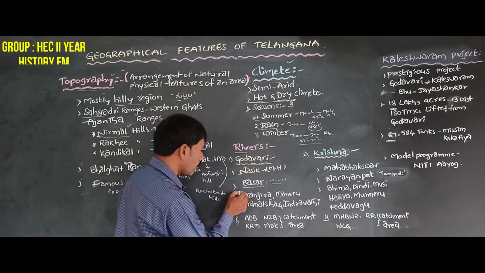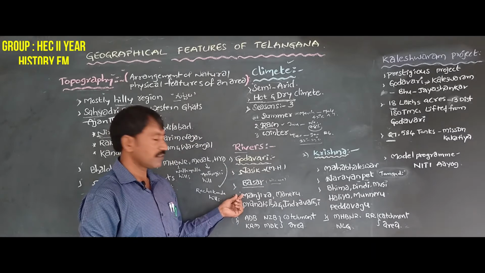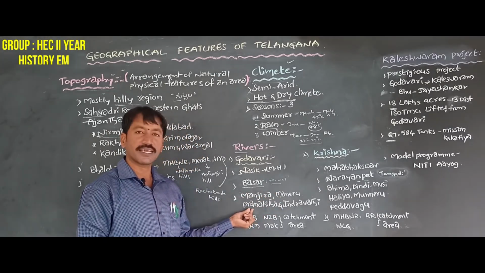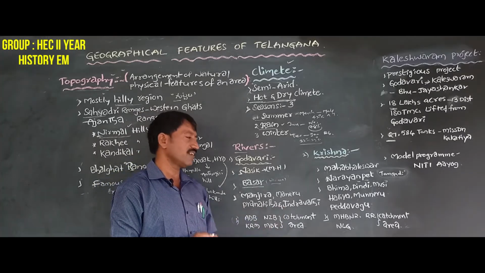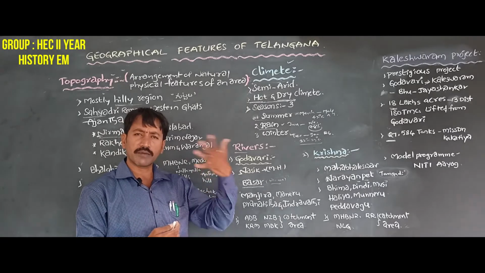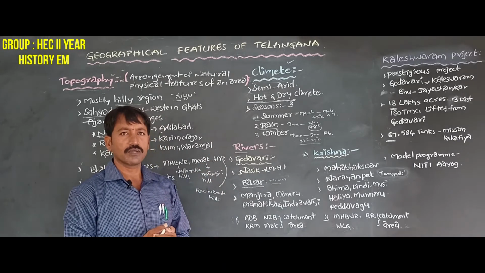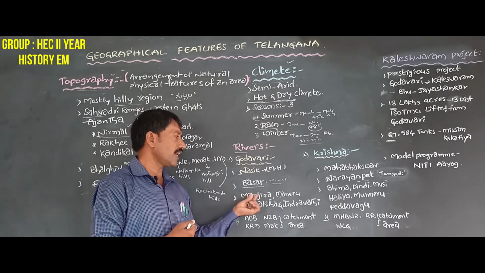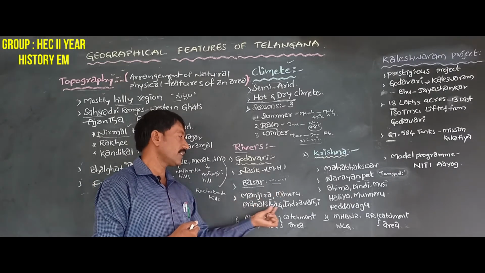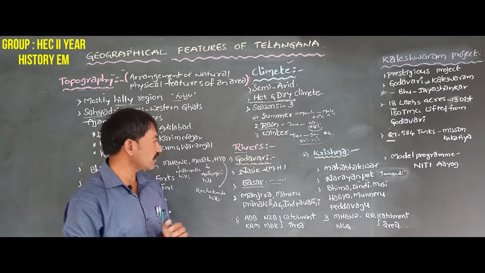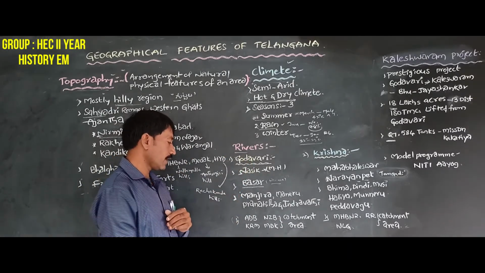In that, one is Manjira, second one is Maneru, third one is Pranahita, and fourth one is Indravati. Godavari river has a number of tributaries, but some of the most important are Manjira, Maneru, Pranahita and Indravati.